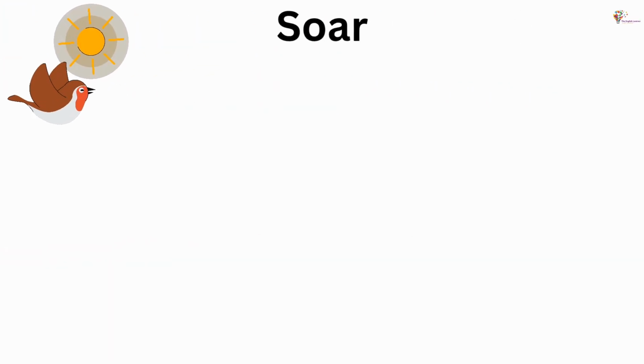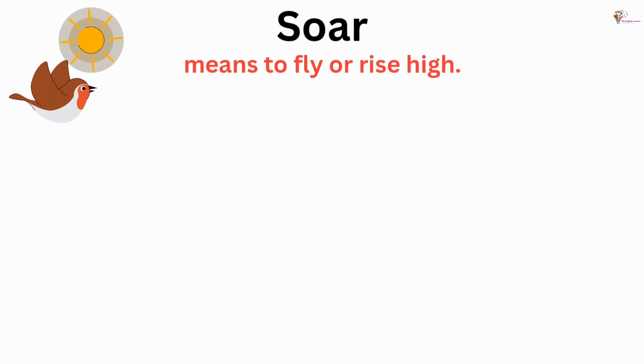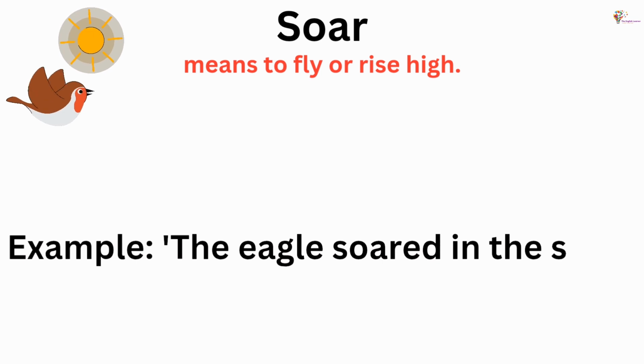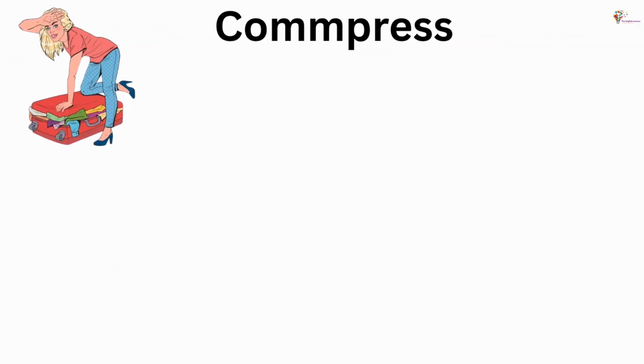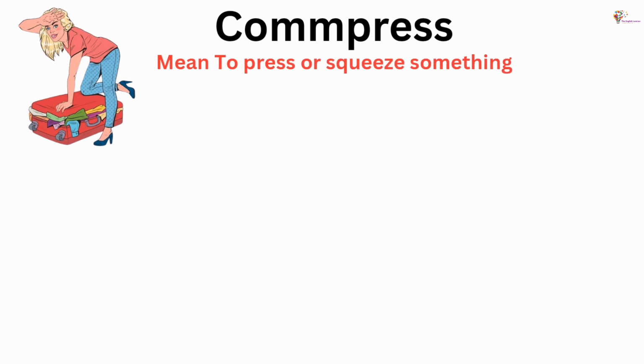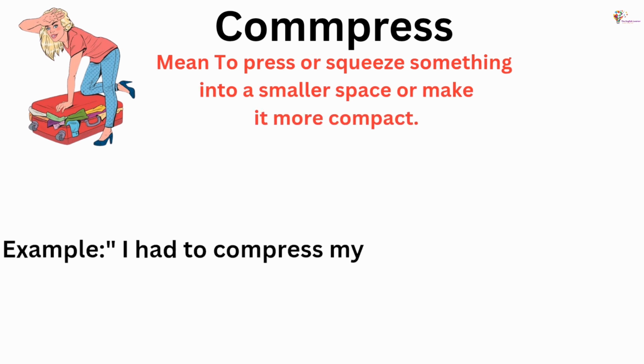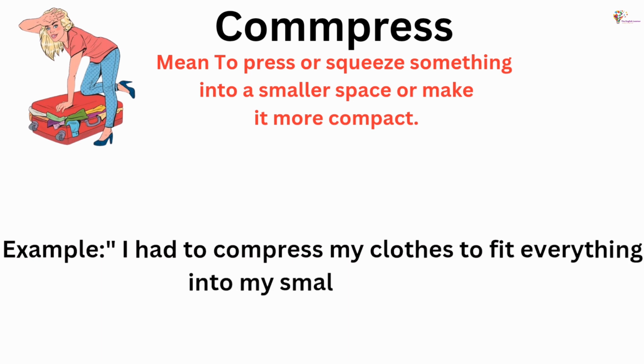Soar means to fly or rise high. Example: the eagle soared in the sky. Compress means to press or squeeze something into a smaller space or make it more compact. Example: I had to compress my clothes to fit everything into my small suitcase.